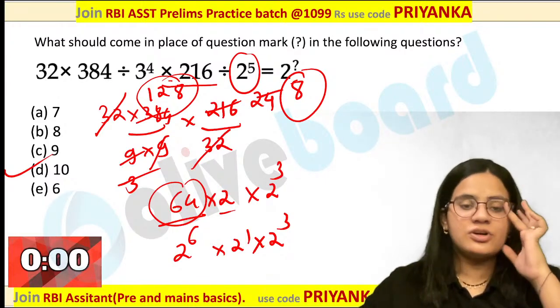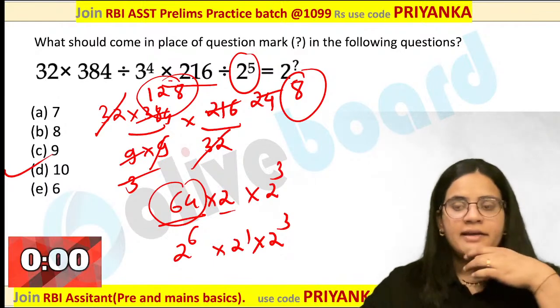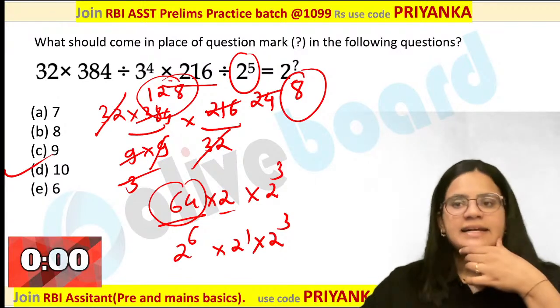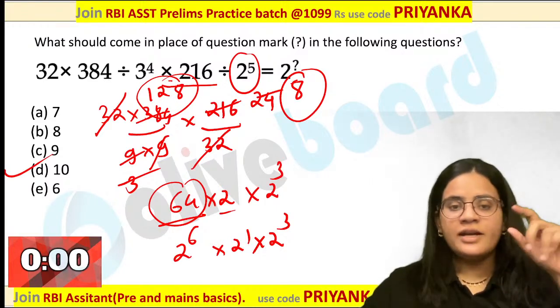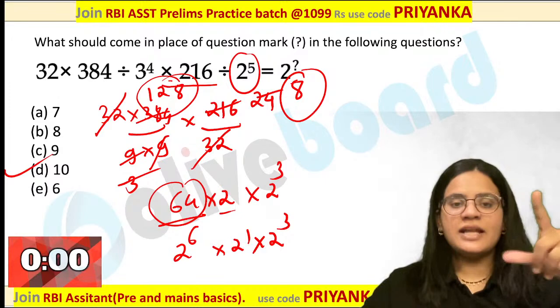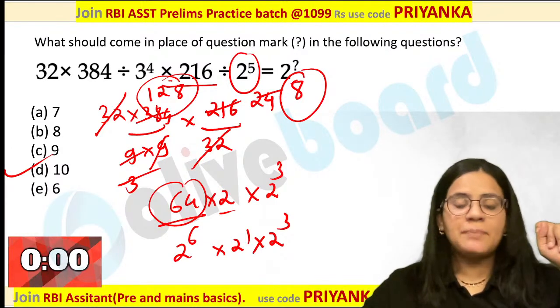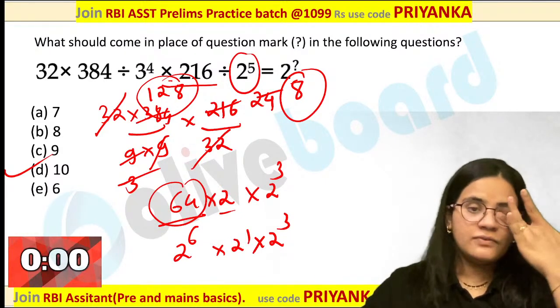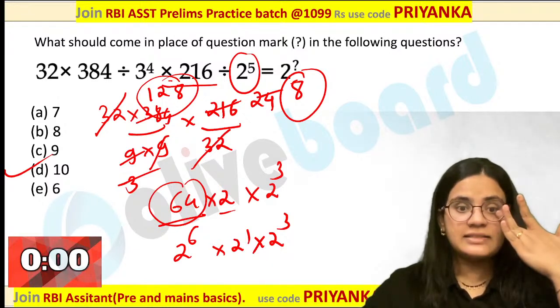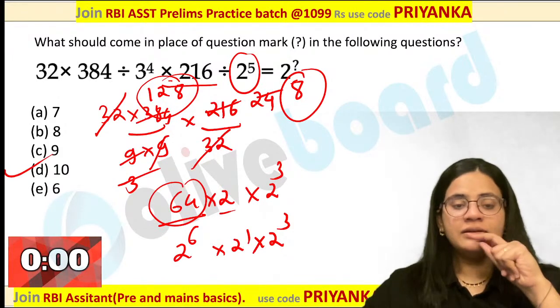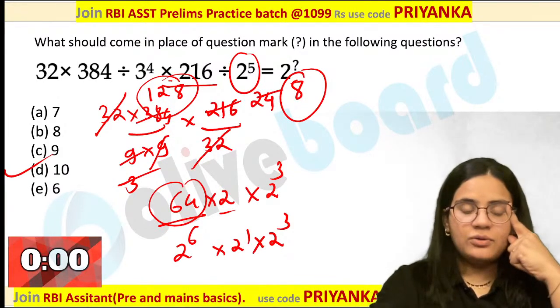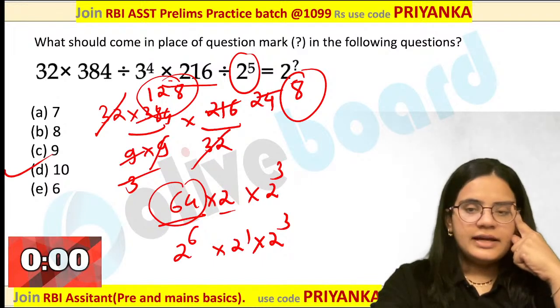Really good question based on the indices rule over here. Everybody is following this one? Yes, 10 is the perfect answer for the question over here. Are you guys following how I did it? So for this question actually 384 is not the exact power. So that is not going to help you out, that converting it into fractional format. You need to cancel the value with the few values over here. Everybody is getting this one? Anybody is there who is having doubt? Anybody having any doubt over here? Perfectly clear to all of you? Very good, guys. Very good.